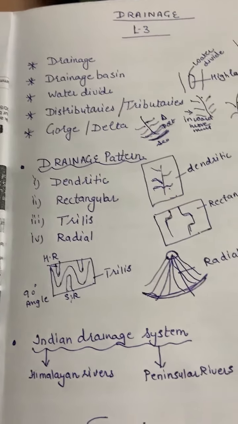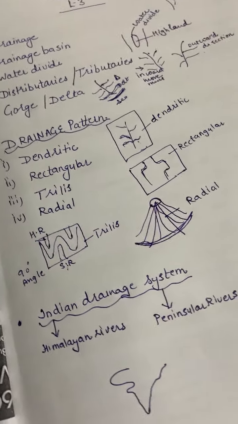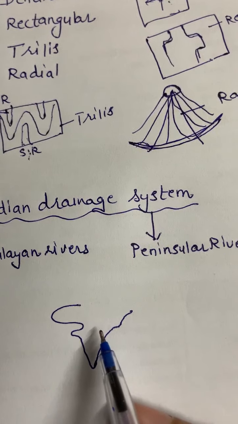Indian drainage has 2 systems, that is the Himalayan rivers and peninsular rivers. Now the peninsular river, why is it known as the peninsula?